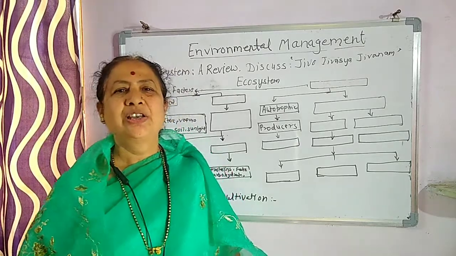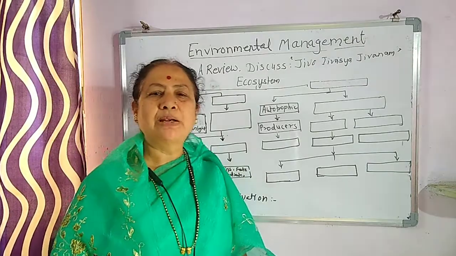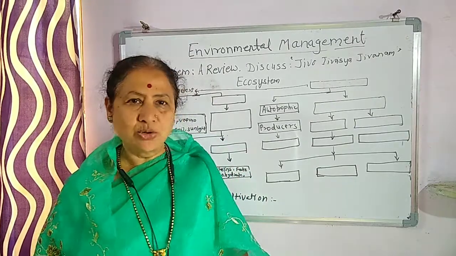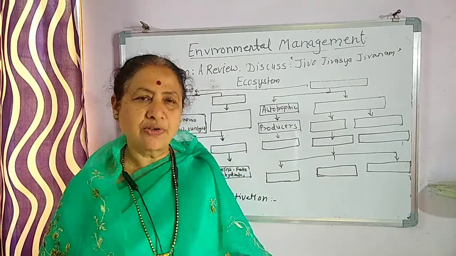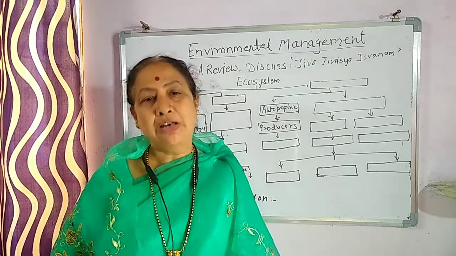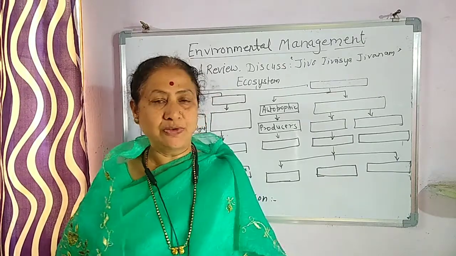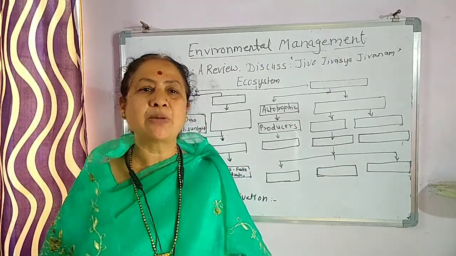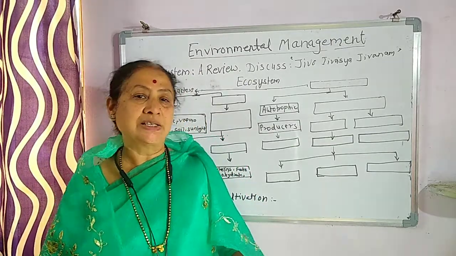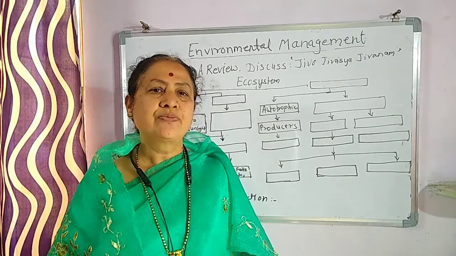Hello students. Today we are going to learn the fourth chapter, that is environmental management. You have already learned what an ecosystem is, what the various components of an ecosystem are, and how the interaction between these components takes place. We have already studied the types of consumers, what the various types of consumers are, and what they are classified on the basis of.